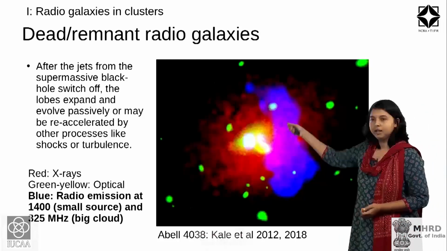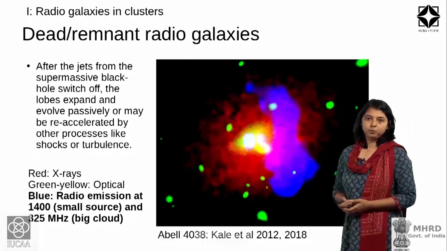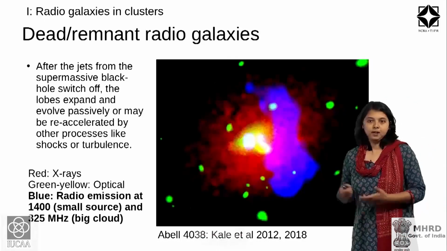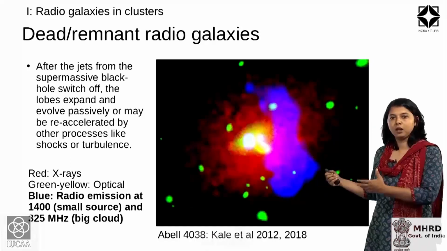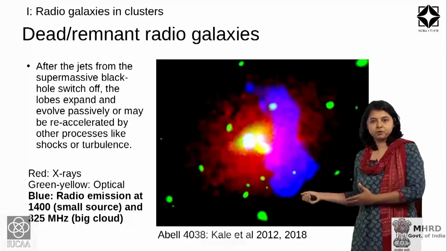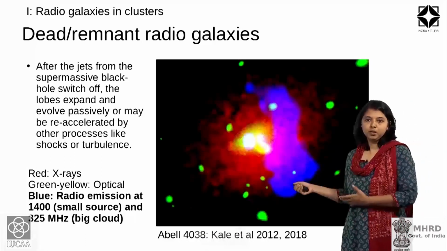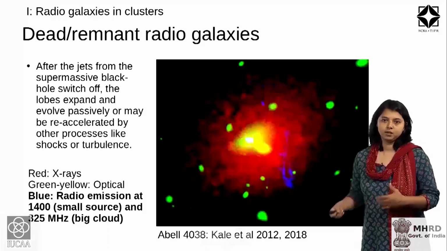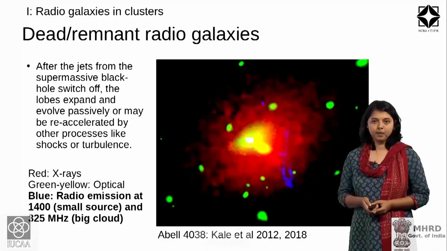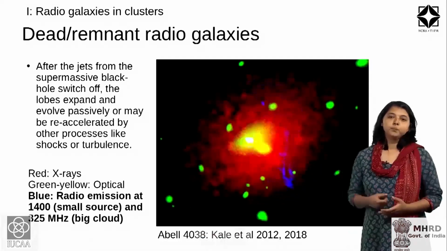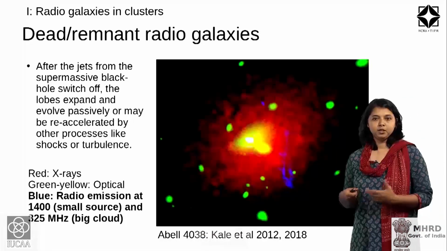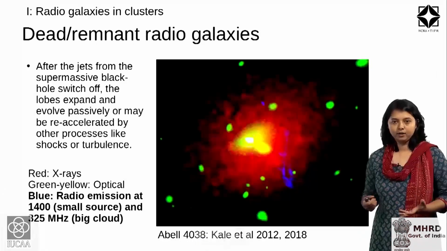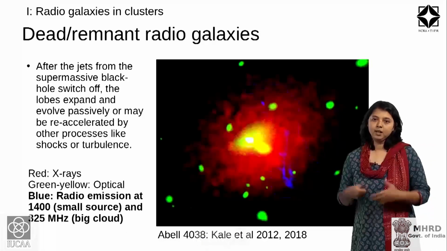However, this entire emission that you see in blue color at 325 megahertz was hidden at high frequencies, and low frequencies allow you to detect this low energy plasma, which is important to study the evolution of these relativistic plasmas in the intracluster medium. As we go along, I will refer to these dead or remnant radio galaxies and their importance in the generation of cluster-wide radio sources, which I will be describing in the next part.